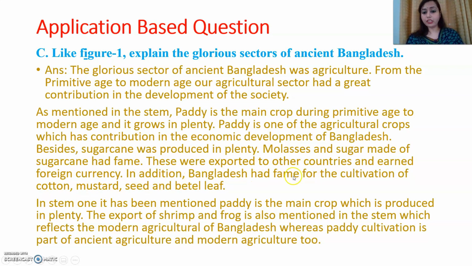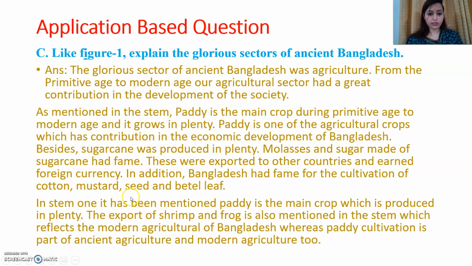In addition, Bangladesh had fame for the cultivation of cotton, mustard seed, and betel leaf. So, which portion of the agricultural sector had a very good fame? We see that paddy is one of the most important ones. Then another thing we have got, which has a very great contribution in ancient Bangladesh. The agricultural sector was very important. And why? Because these agricultural crops were very much popular.